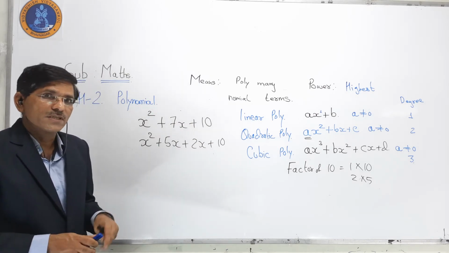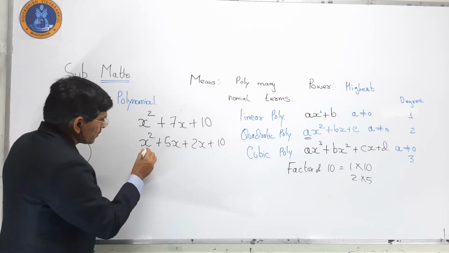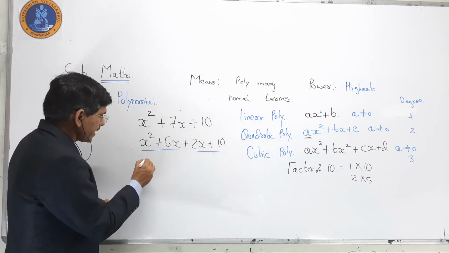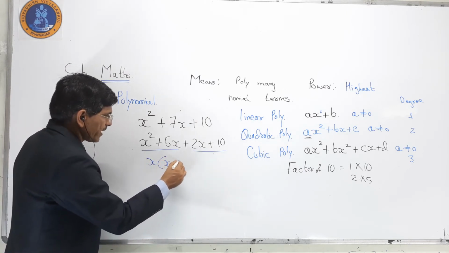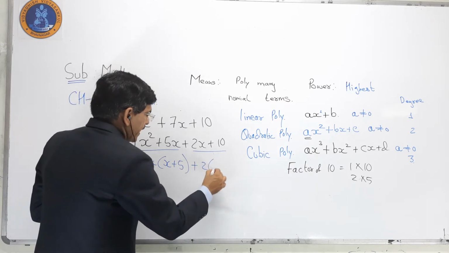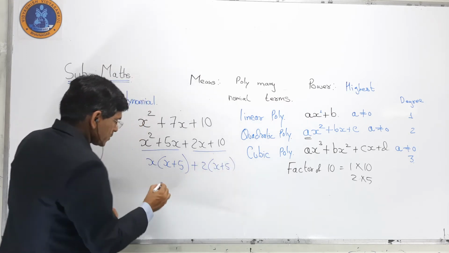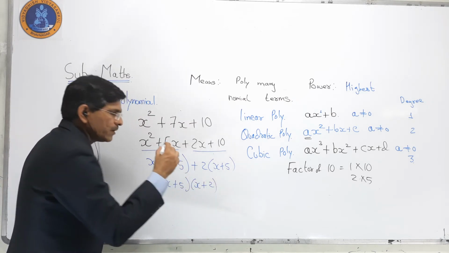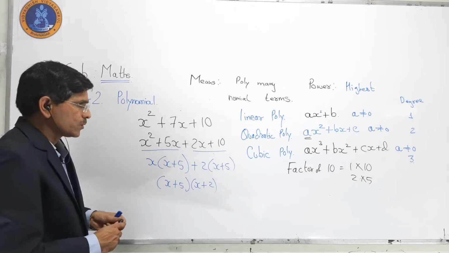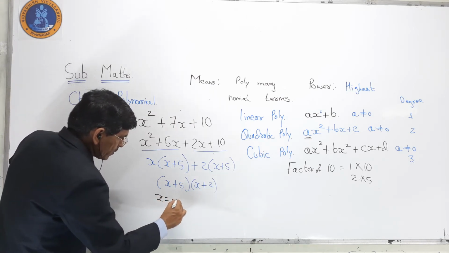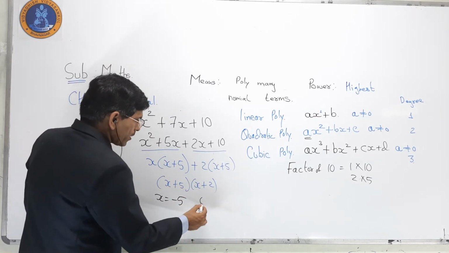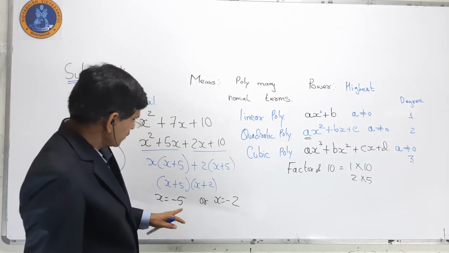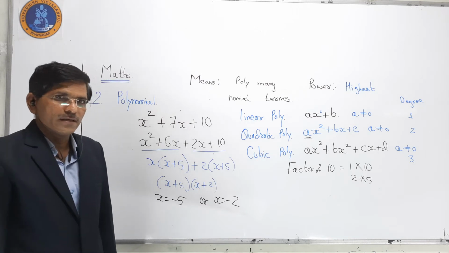Now in these 4 terms, we see that there is something common between the first 2 terms and the last 2 terms. So if I take common, x into x plus 5 plus 2 into x plus 5. So x plus 5 and x plus 2. So if you go for zeros, that is x is equal to minus 5 or x is equal to minus 2.